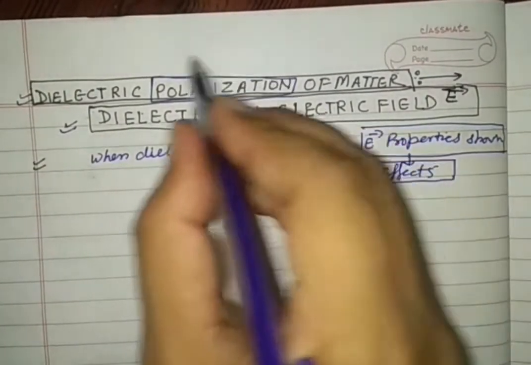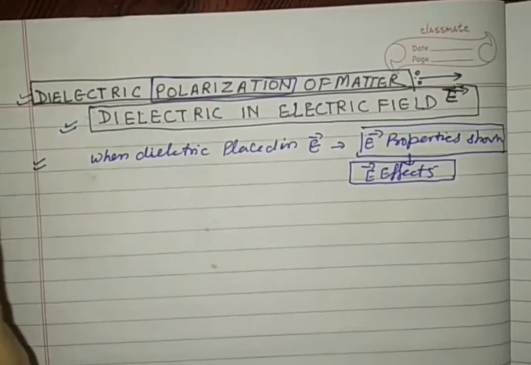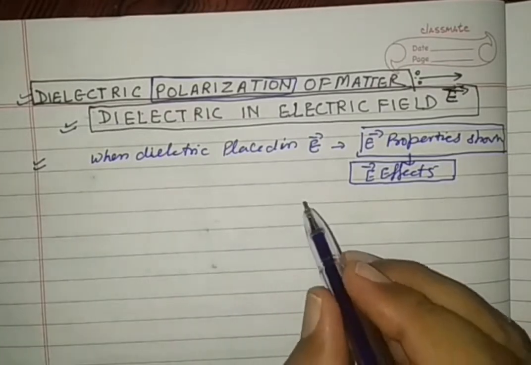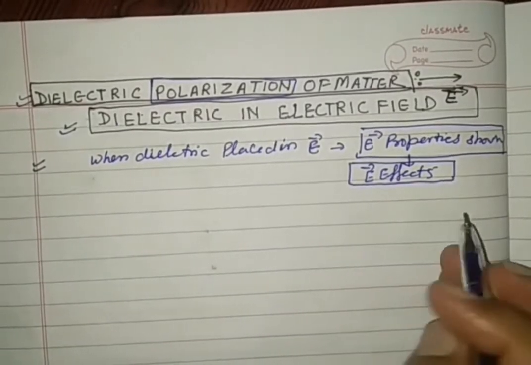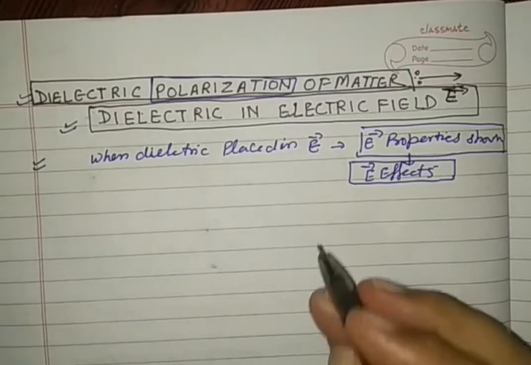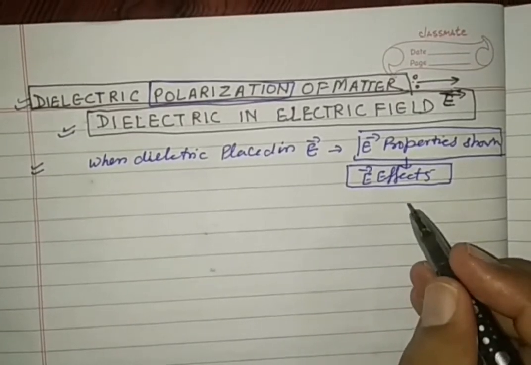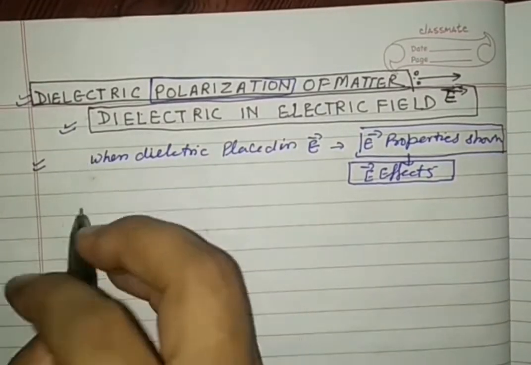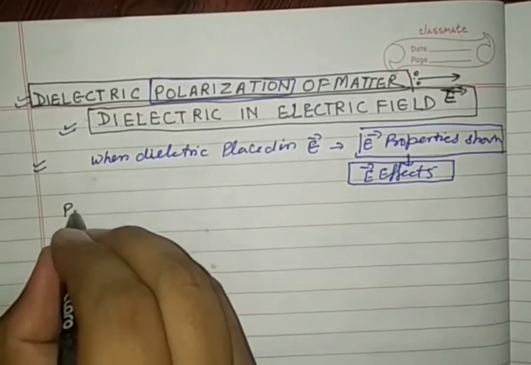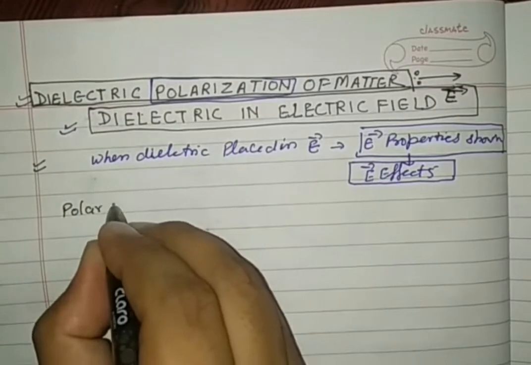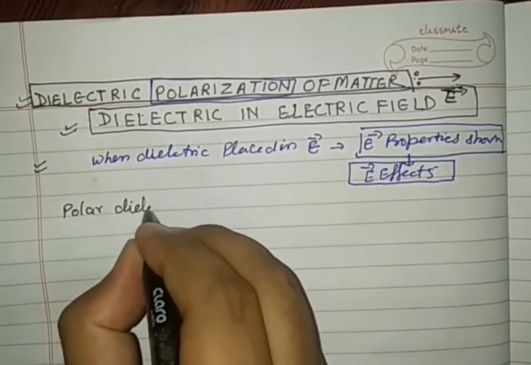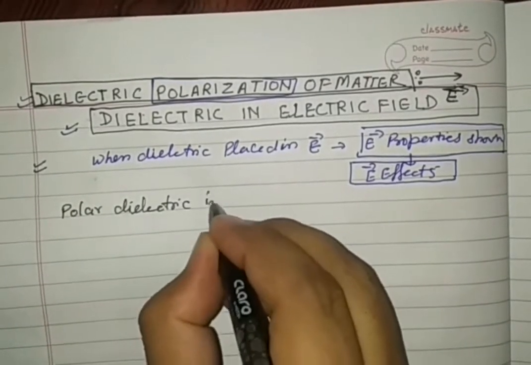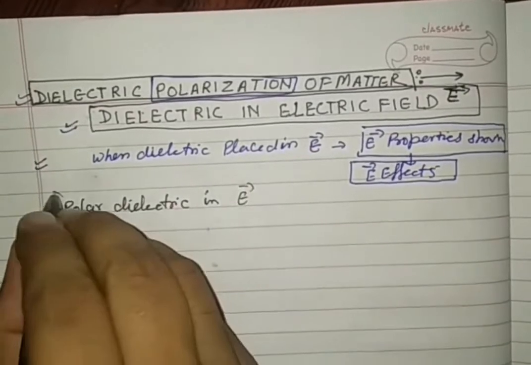I will explain all these things by taking a polar dielectric in an electric field. So we know that there are two types of dielectric, polar and non-polar. I am going to explain by taking a polar dielectric in an electric field.